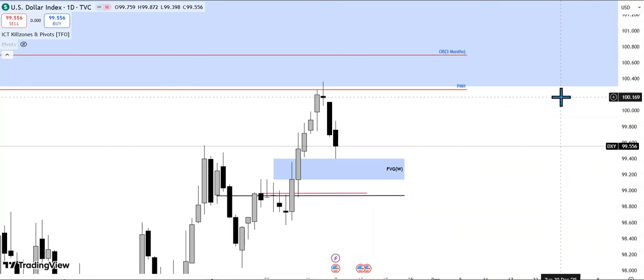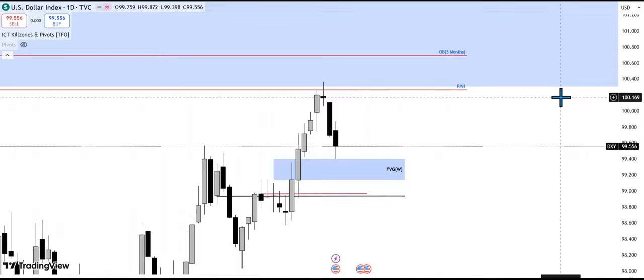As usual, we are going to start with DXY. For those people who are new, DXY is the dollar index. If you trade major pairs, it's key and very important that you look at DXY. So DXY, we have pairs that are positively correlated with DXY and pairs that are negatively correlated.